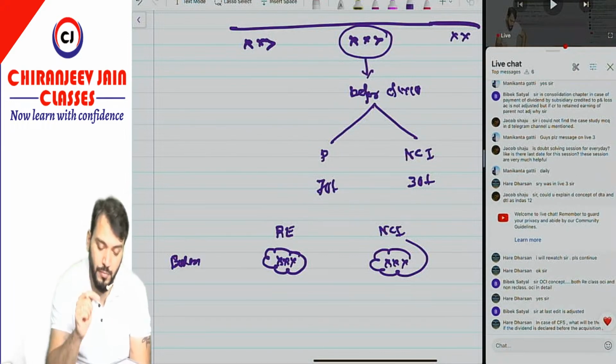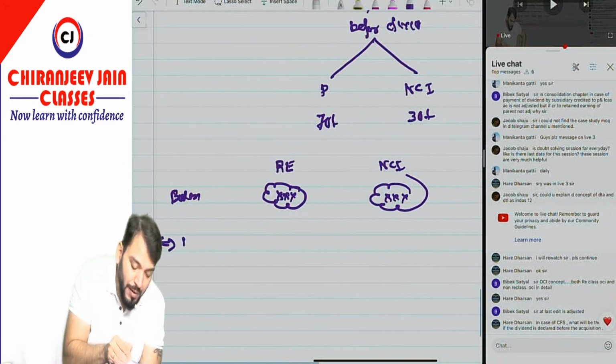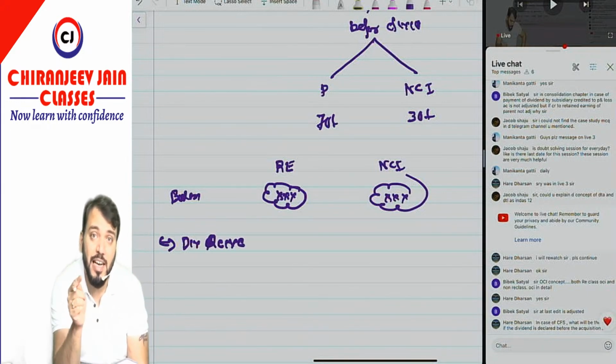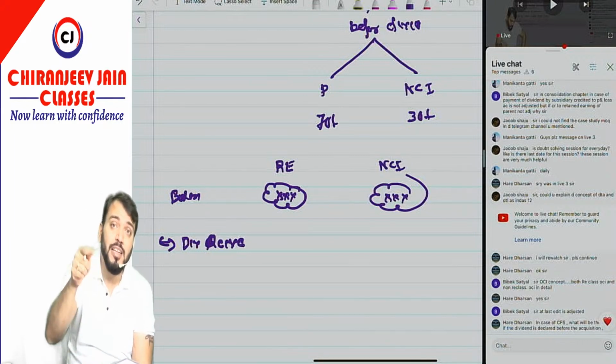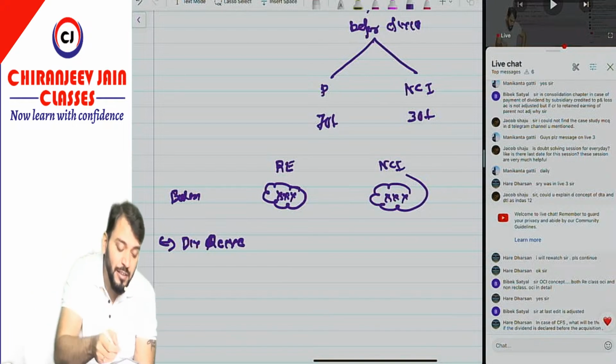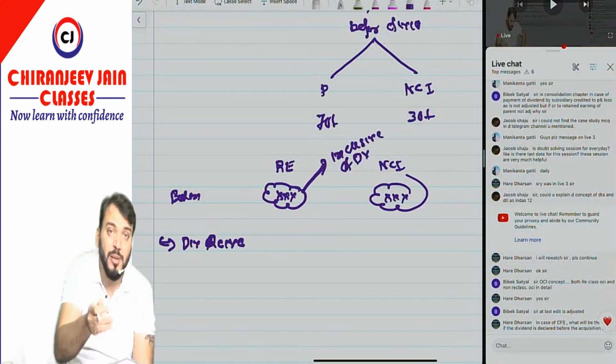Correct? Now from this what we'll do? We'll deduct the dividend received. Dividend received was actually credited to PL, and from that PL it has been transferred to retained earning. This means the retained earning is inclusive of dividend received from the subsidiary company.